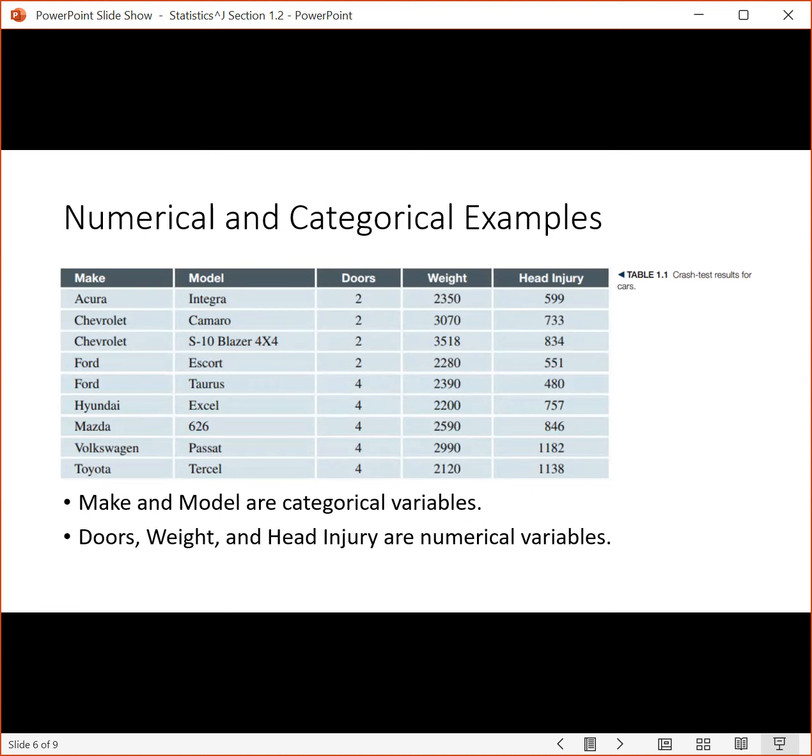The make and model, notice those are words, and so we would consider those to be categorical variables. And then the doors, weight, and head injuries, those are all numbers, so we would consider those to be numerical variables.